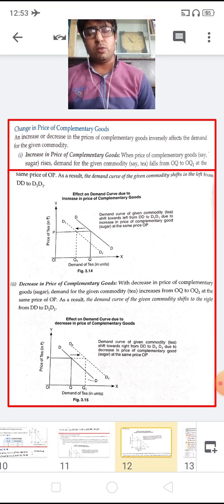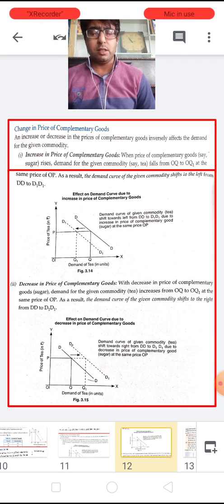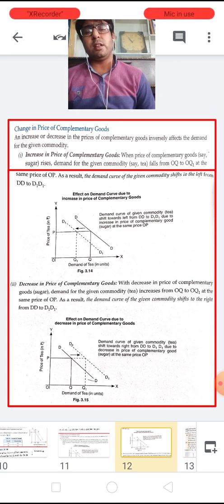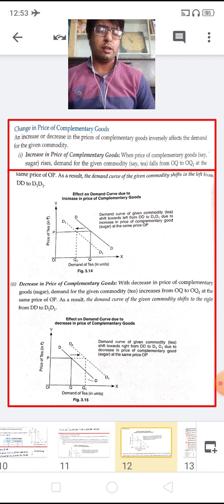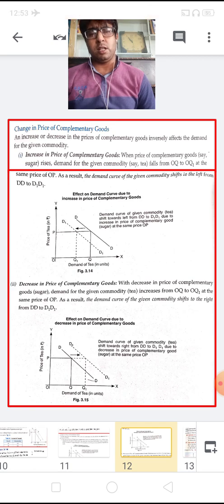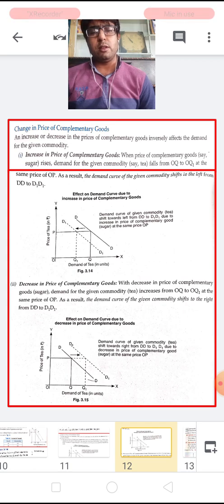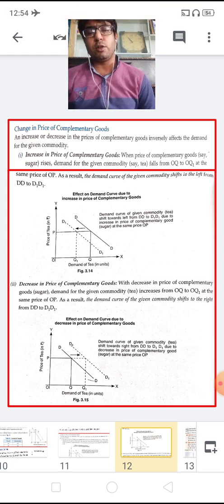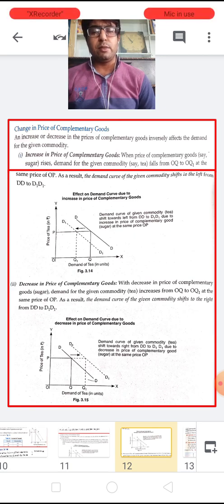Now there are again two situations. If there is an increase in the price of complementary goods, how does it affect the demand of a given commodity, and if there is a decrease in the price, how does it affect the demand? So let us take the first situation. If there is an increase in the price of complementary goods, say sugar rises, then the demand of a given commodity, say tea, falls from OQ to OQ1 at the same price of OP, and as a result the demand curve of the given commodity shifts towards left from DD to D1D1.